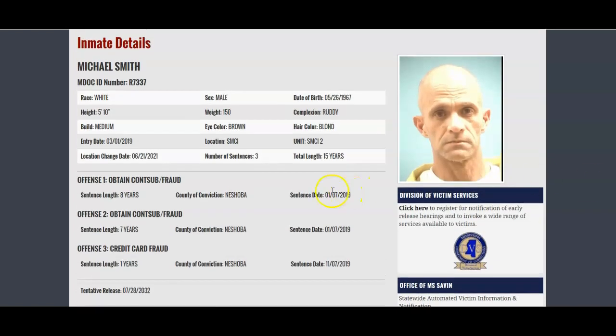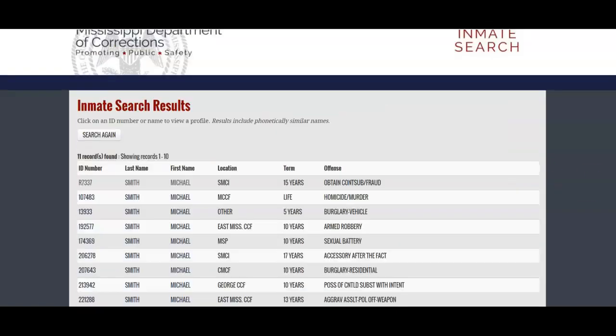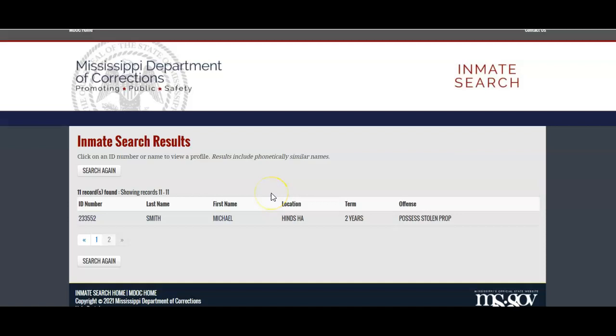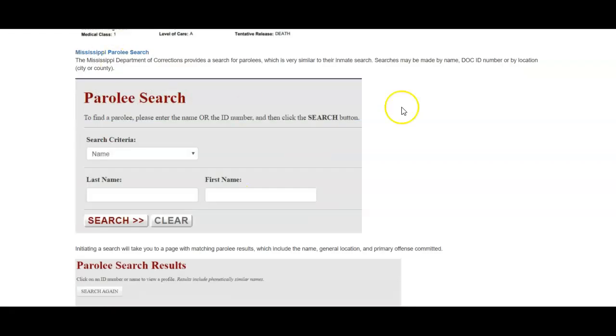So this is actual incarcerated inmates. If we go back to the previous page, we see we have people who are currently in prison. It does not actually include people who are out on parole. However, Mississippi does offer that as a separate search.